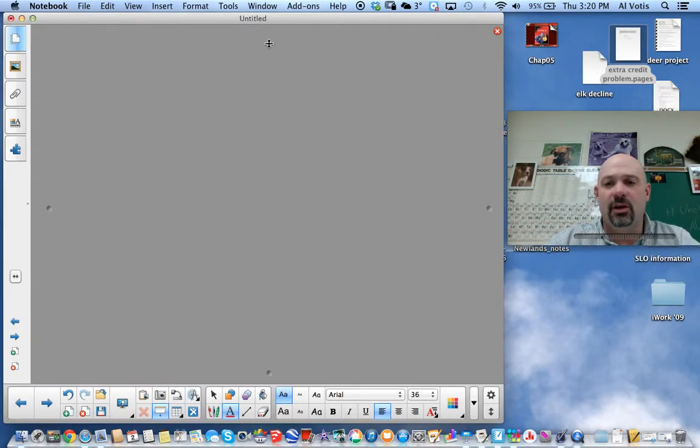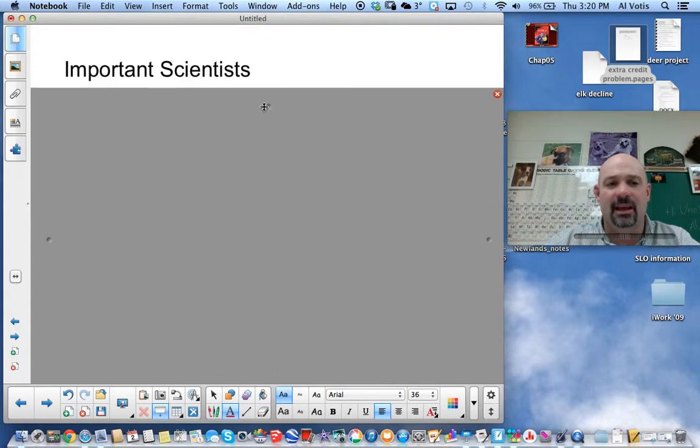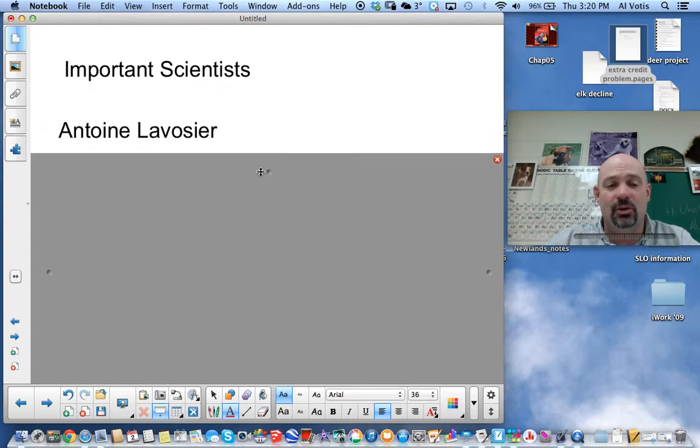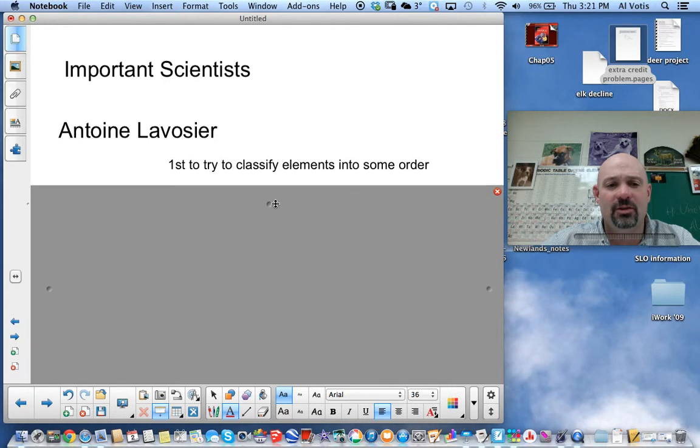We're going to start off and talk about some of our important scientists again, what developments and contributions they made to the periodic table. Our first scientist is a guy we've talked about quite a few times, Antoine Lavoisier. Lavoisier is one of our very first scientists who tried to do some type of classification of the elements. He tried to group them. And he's really the first one who tried to do this.